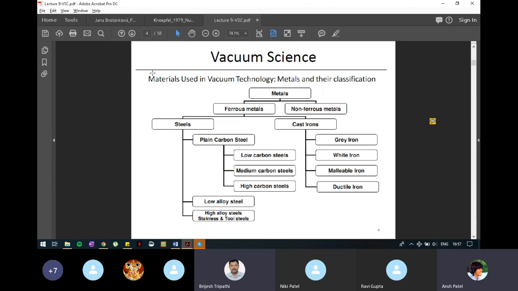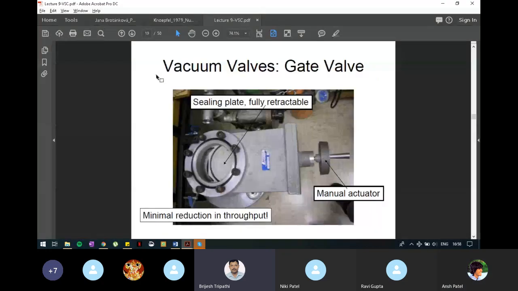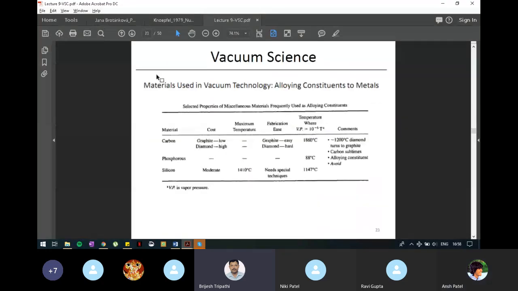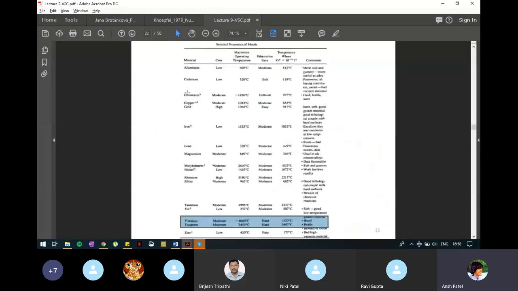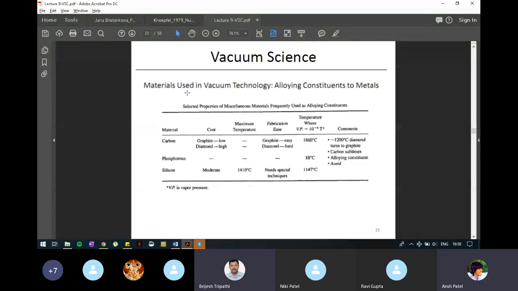Mostly my questions will not be around the numbers present in the table. They will be general questions related to the materials used in vacuum technology, and the answer should explain all important aspects of the materials. Without numbers it will work, but all aspects should be mentioned. The percentage of chromium inside stainless steel should also be known to you. 10 to 15% by mass? 10 to 12% was mentioned in that slide.